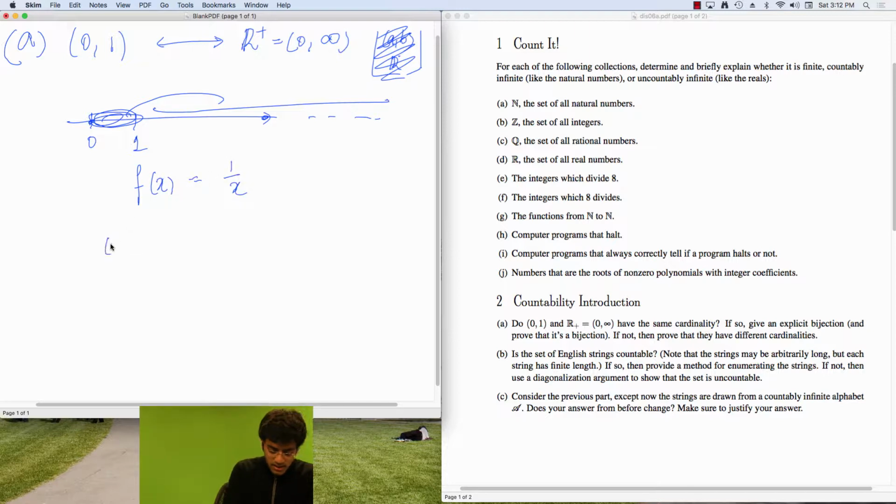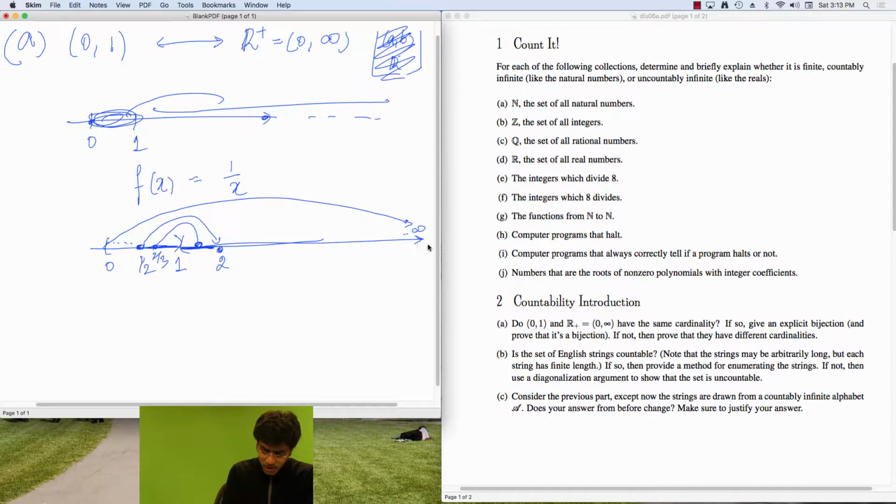So what happens then is this interval of ours from 0 to 1. Now, the point in the middle, so say 1/2, gets sent to 2. The point a little closer, so say 2/3, gets sent to 3/2. And so you can see everything in this range will get sent to everything in this range. But then you can see that the closer you get to 0, the farther out you get. And in particular, 0 gets sent all the way as a limiting case to infinity. And you end up covering everything from 1 through infinity. So intuitively, this looks like something good.